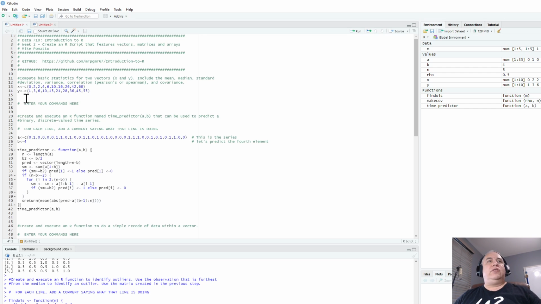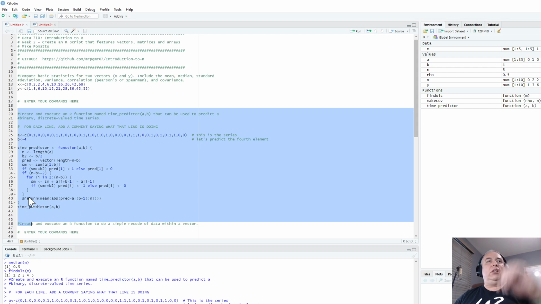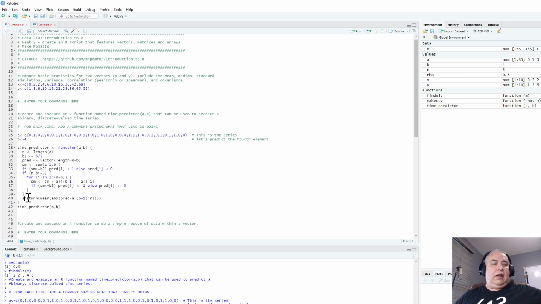Okay, now if I try to run this, we see that time predictor is giving us an error, right? So I know that there's something wrong with it. So if I got this script in, the student says, yes, it's good, but they accidentally made a mistake. They accidentally fat-fingered it whenever they were saving their file out. You're going to get points taken off because there's the error. Something small like that, probably not many points I would take off, maybe a point for something simple like that. But again, I would ask you to clean your scripts, make sure your scripts are good before you submit.